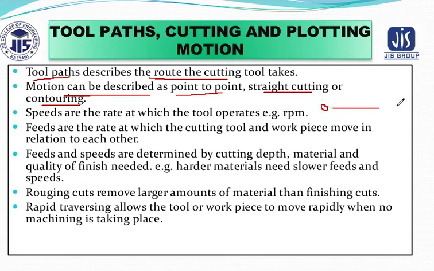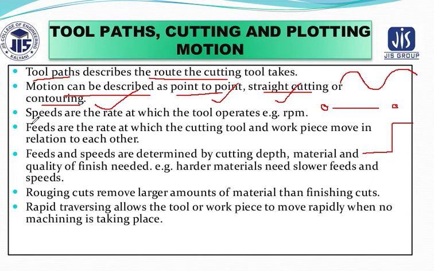Fine, you can go. This is point-to-point motion. If you want straight line motion or straight cutting, that means you go here, here, here. No issue. These are all motions. And if you want to create a contour, obviously you can move the cutting tool in this path also. So motion can be point to point, straight cutting, as well as contouring.